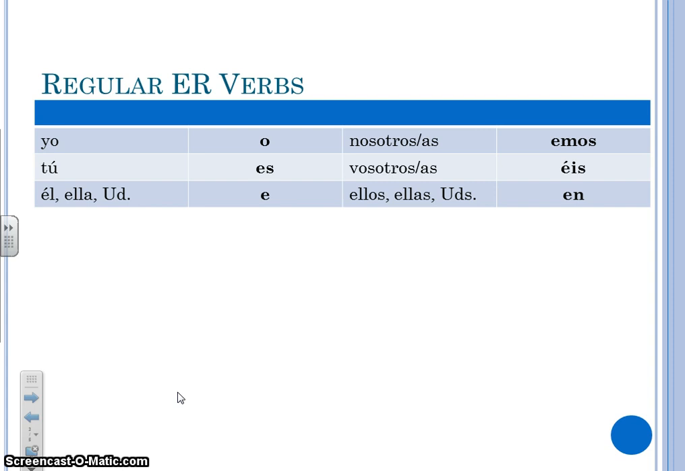Right. So we have a set of endings here. We have o, es, e, emos, es, and en. And these should look pretty familiar to you. They're very similar to the AR endings. They just have e's in place of all the a's. So again, they work the exact same way. If you see a verb that ends in emos, it means that we are doing that verb. Or if it ends in en, they or you all formal are doing the verb.